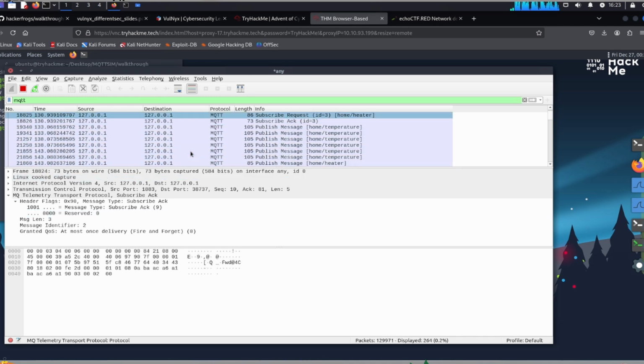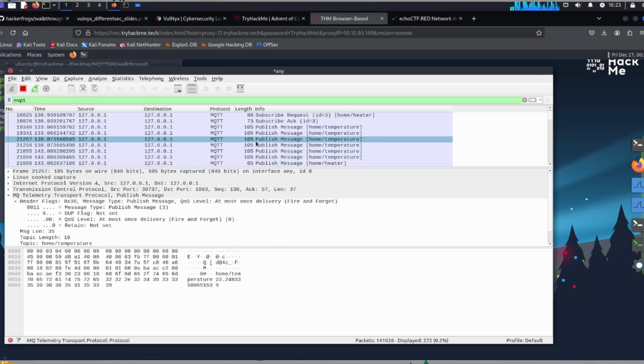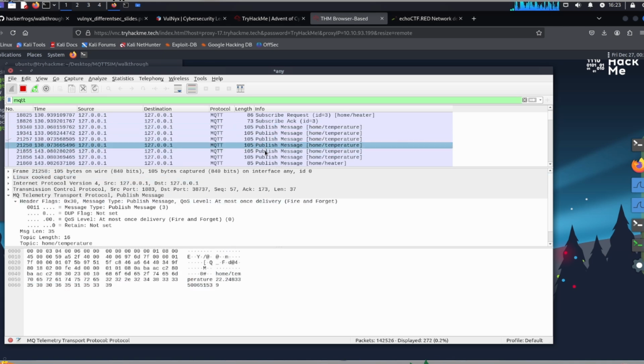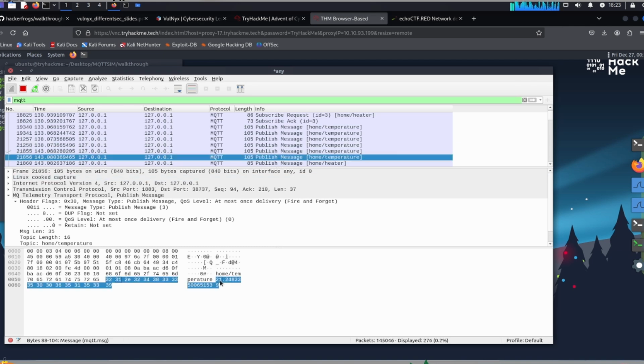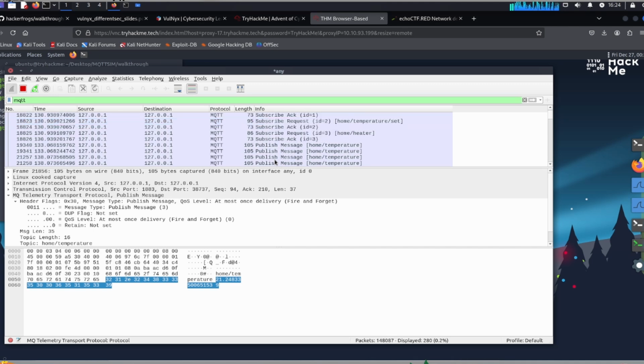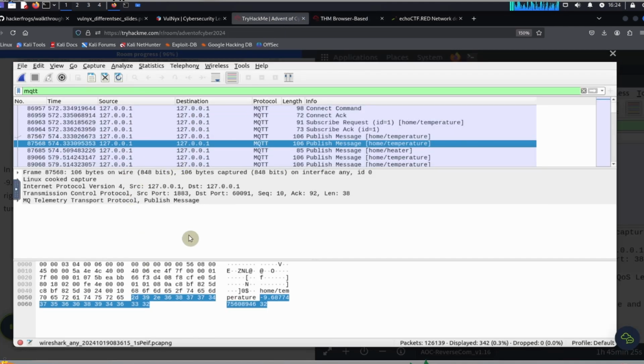Okay, so we're looking for published message, home temperature. Okay, so they're publishing the home temperature, and here it's 23 degrees. That's great. And it keeps on publishing, and it is always 22 degrees, 21 degrees. Okay, so I guess we can't find that particular message for -9 degrees, but well, it would be there if we were looking. Okay, all right, so let's get out of here.